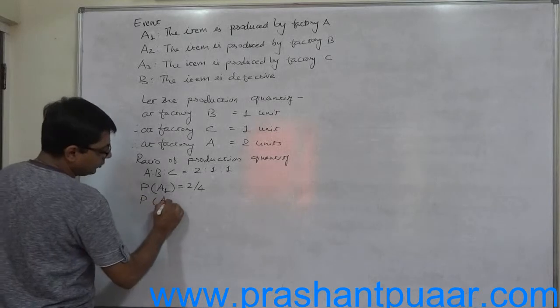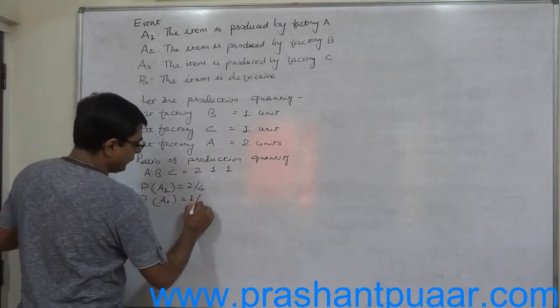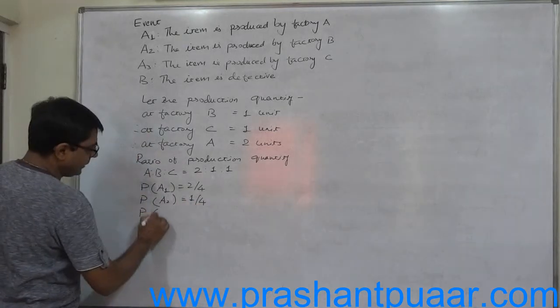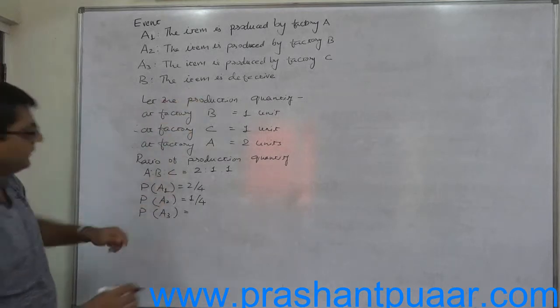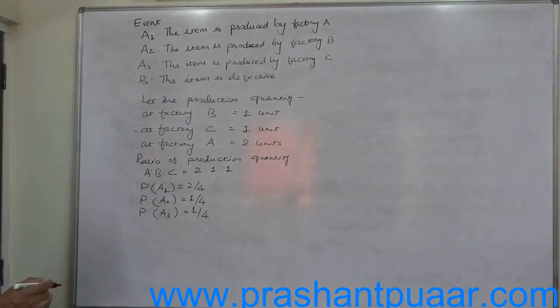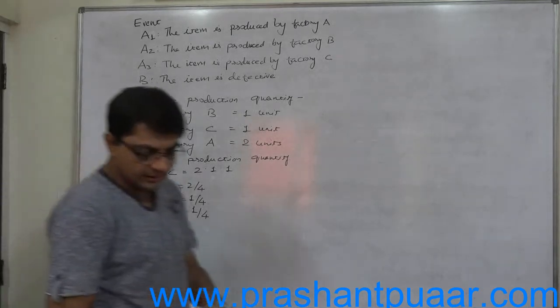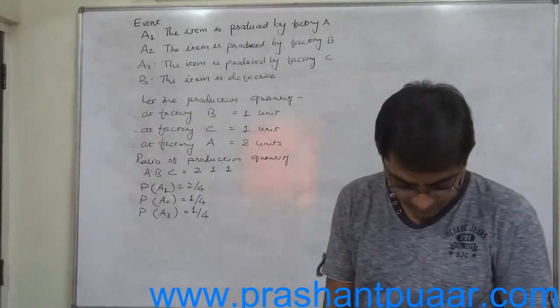Similarly, P of A2, the item is produced by factory B, is 1 by 4. And P of A3, the item is produced by factory C, is also 1 by 4. Now what about the rate of defective production?